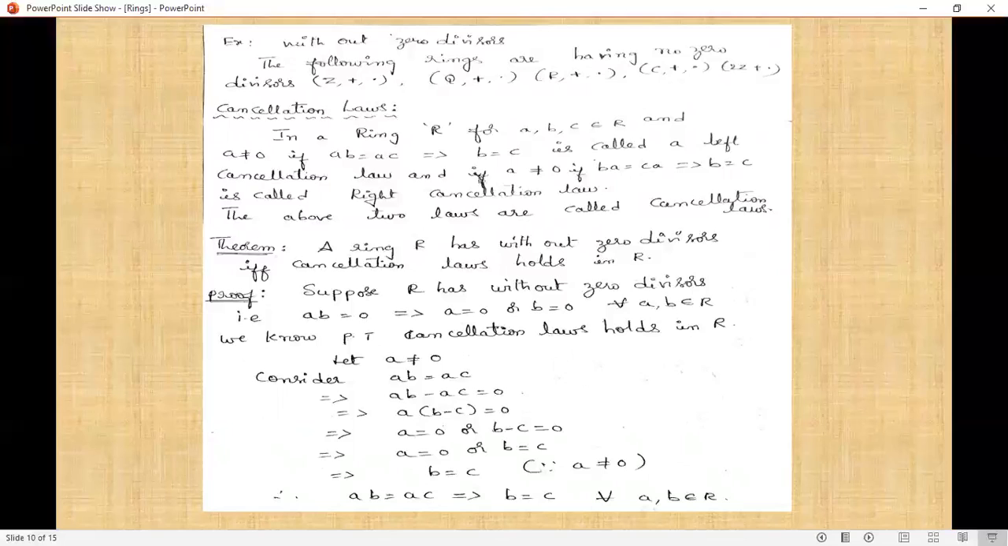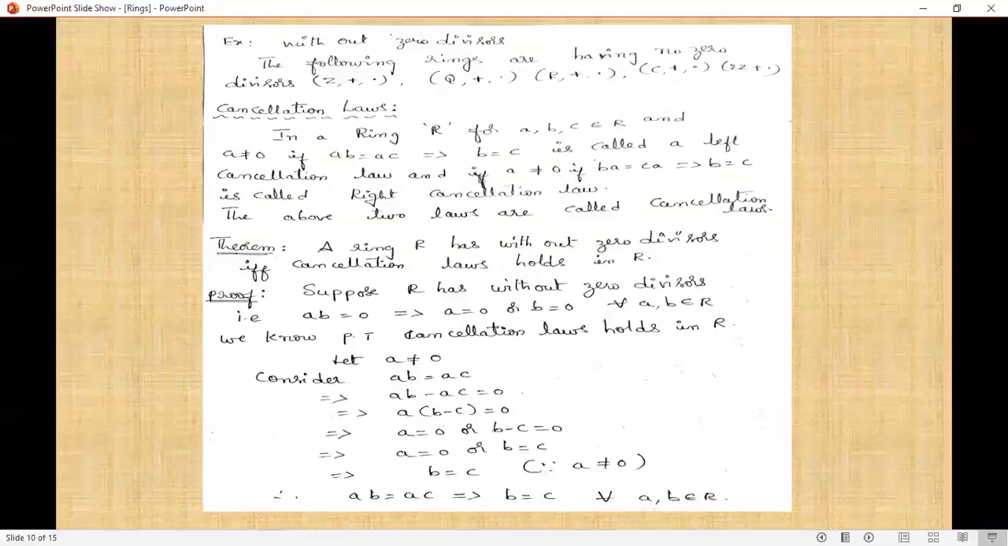In a ring R, for a, b, c belongs to R, what we are saying: a ≠ 0 and ab = ac implies b = c is called the left cancellation law, and a ≠ 0, ba = ca implies b = c is called the right cancellation law. These two laws are called the cancellation laws.